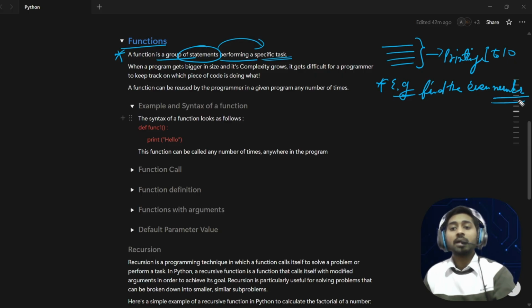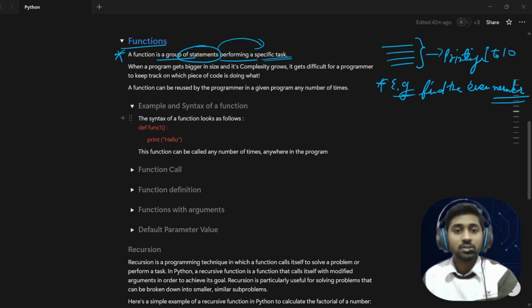That is also a task. So that is a function. You can also think of it as a piece of code which is going to perform a specific task, correct?